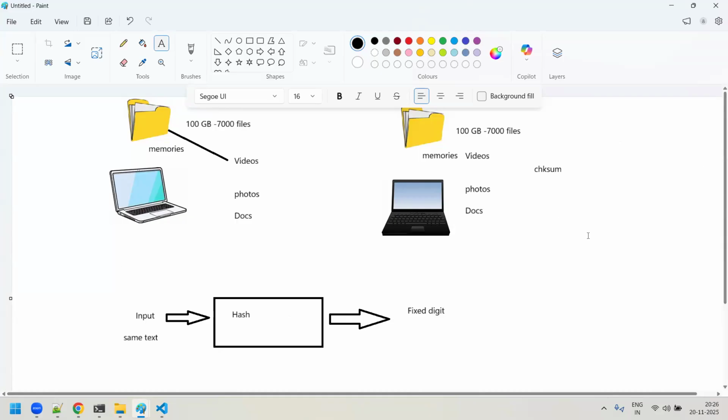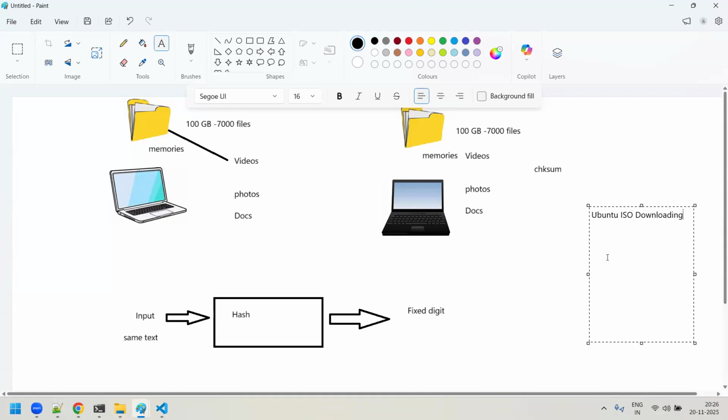For example, assume that you're trying to download the Ubuntu ISO image, the Ubuntu operating system. The Ubuntu official website provides this ISO image, where you can go and download it.